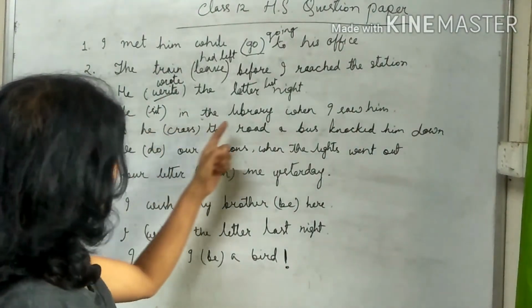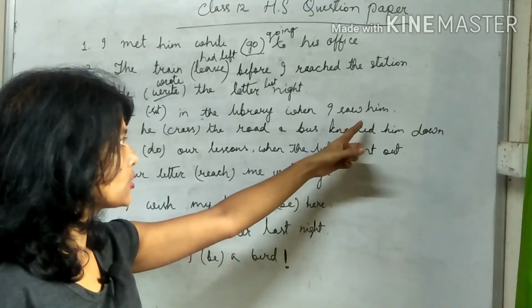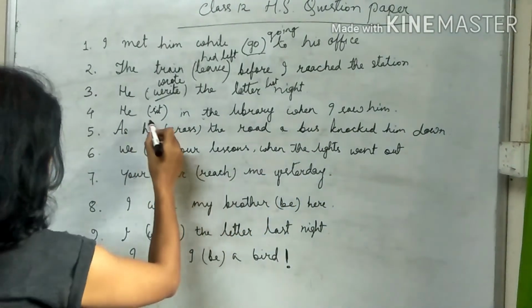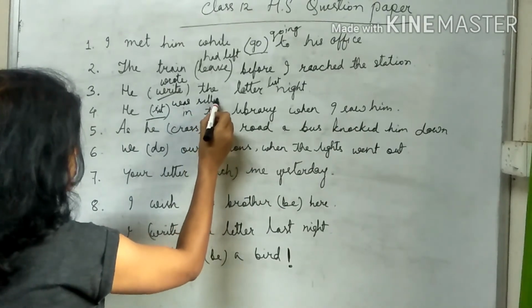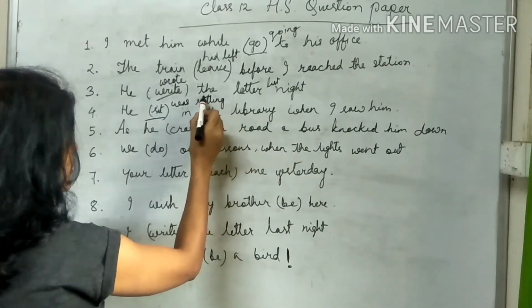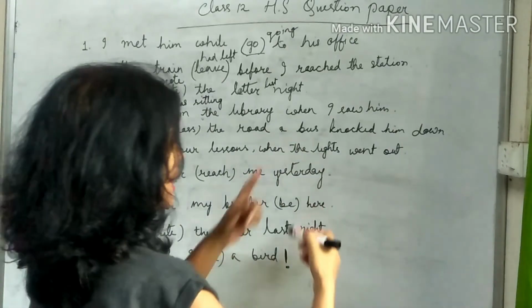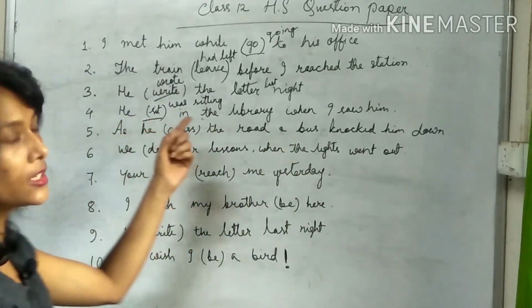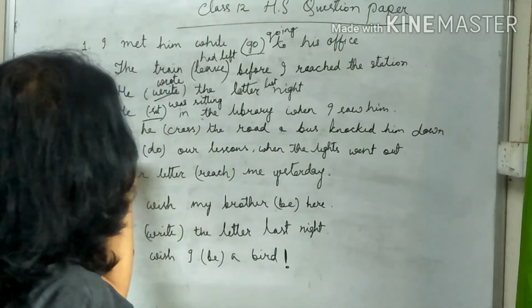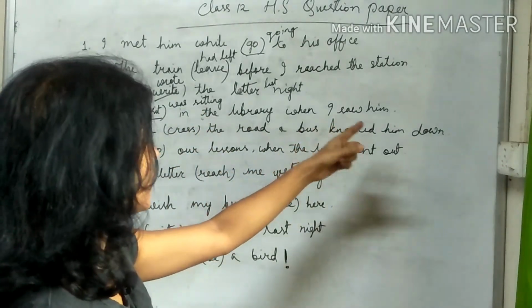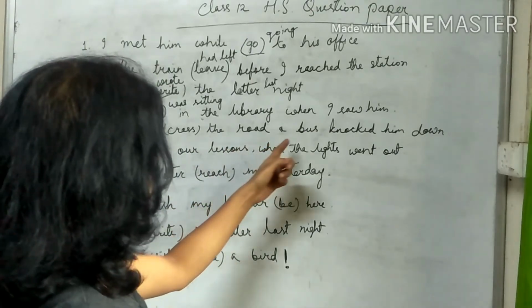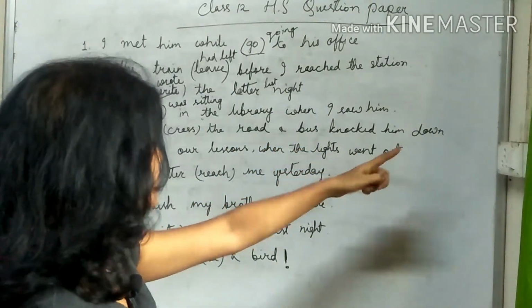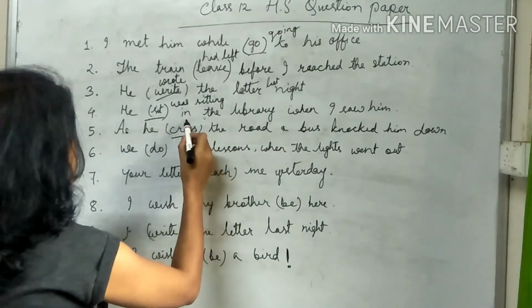Number 4. He sit in the library when I saw him. What was he doing? He was sitting. So this is interrupted. When a work is interrupted by another, we write past continuous. He was sitting in the library when I saw him. Number 5. As he crossed the road, a bus knocked him down as he was crossing.